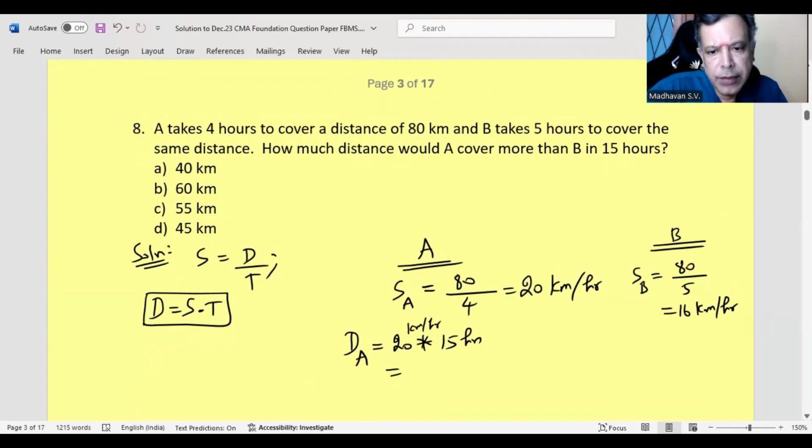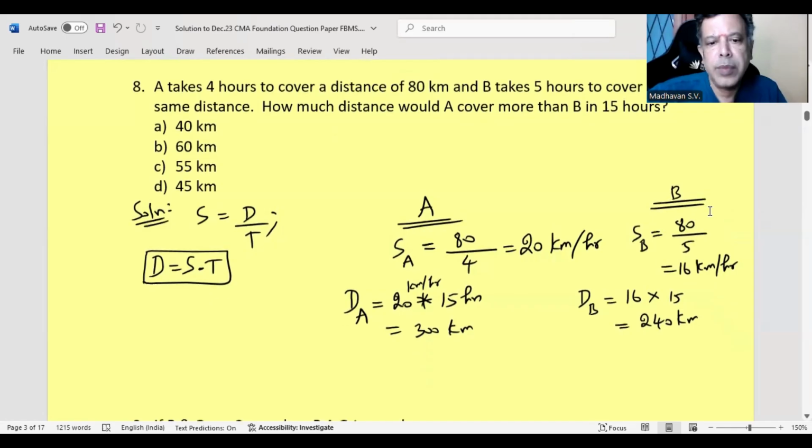So that means he will be traveling 300 kilometer. Similarly, if we calculate it for B, 16 is speed and 15. If we calculate this, we will get 240 kilometer.